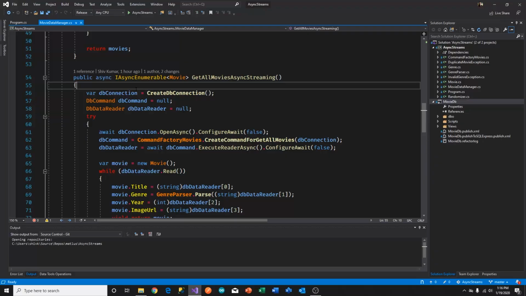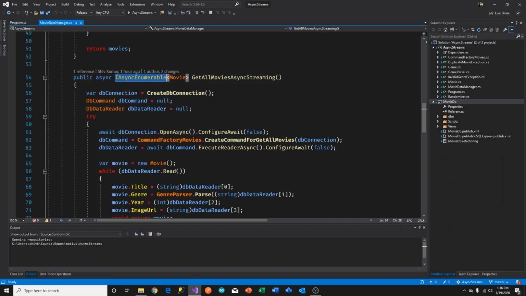Value task is not the same thing as a task, except it's a value type rather than a reference type. There are some caveats or constraints to the value task, so don't just substitute a value task for a task. Now that you've learned there's a value task in the system, it gives you some benefit in performance or fewer memory allocations. But in this case, the method that is streaming needs to be asynchronous and should be returning an async enumerable,